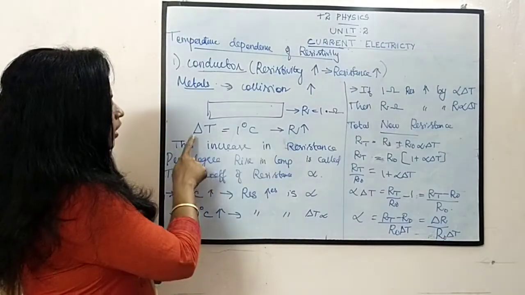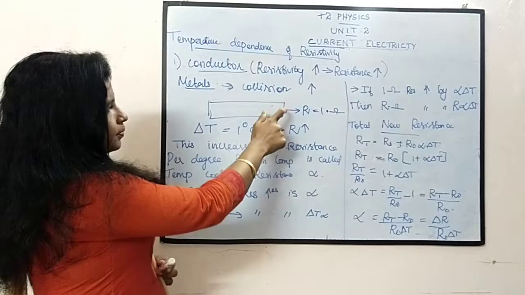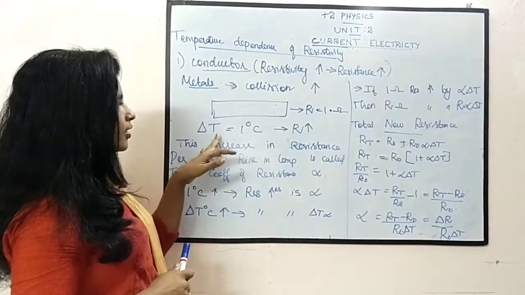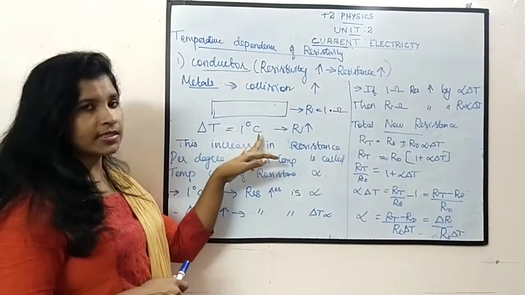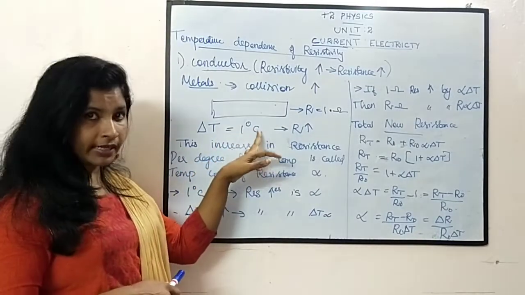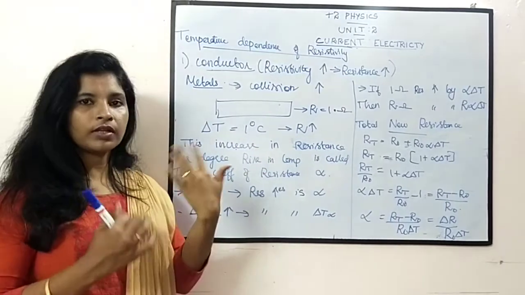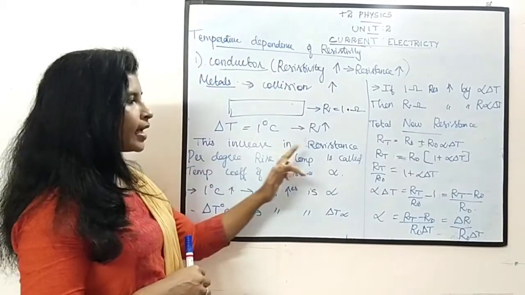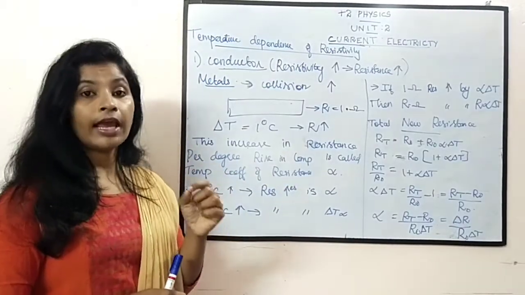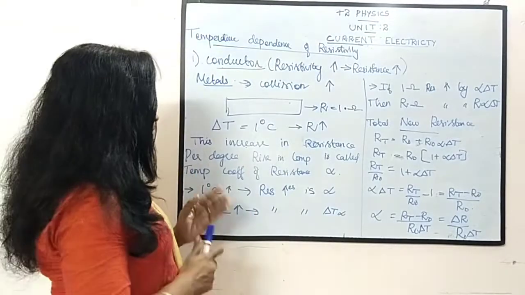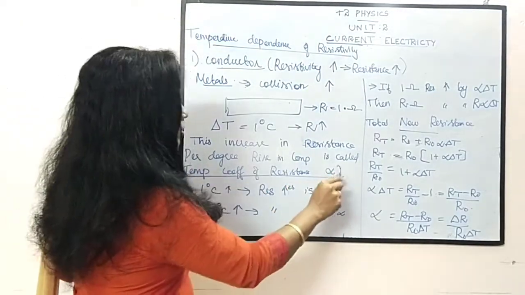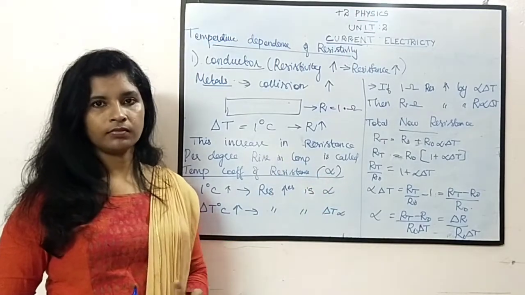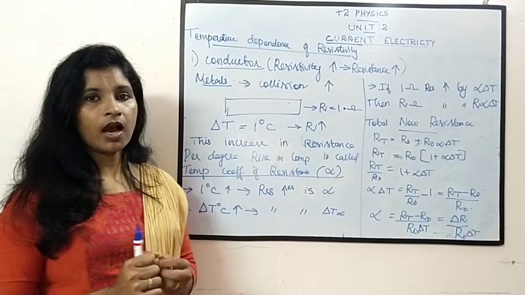I told you that this is the metal with the resistance equal to 1 ohm. If I am increasing the temperature by 1 degree Celsius, what about my resistance? We know that it will increase. This increase in resistance per degree Celsius rise in temperature, that we will call the temperature coefficient of resistance. It is designated by the letter alpha. Clear? Now let us see how to calculate it.